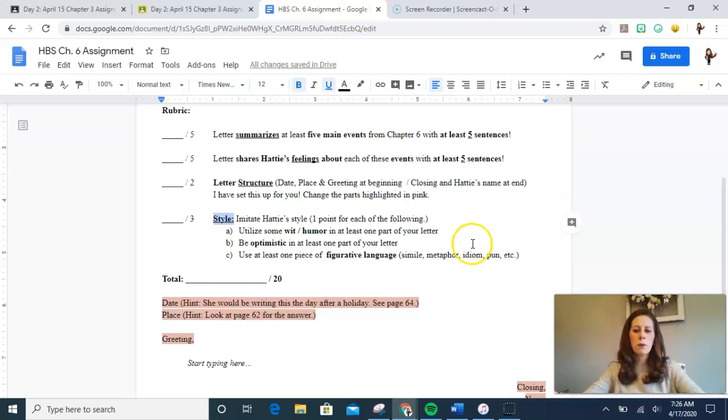So normally if we were in class, I would have you go through Hattie's letters and I would have you analyze her style. But due to the fact that we're doing this online learning right now in these hard circumstances, I've gone through and I've given you some ways that you want to write that are like Hattie. So I'm going to talk about this today instead of us doing that together as a class. So here's what I've noticed about Hattie's writing.